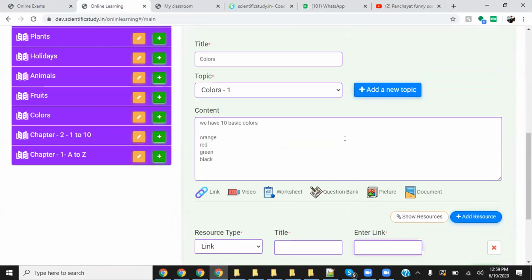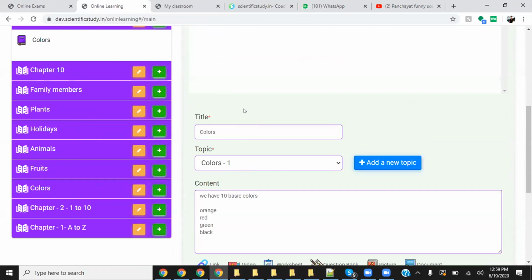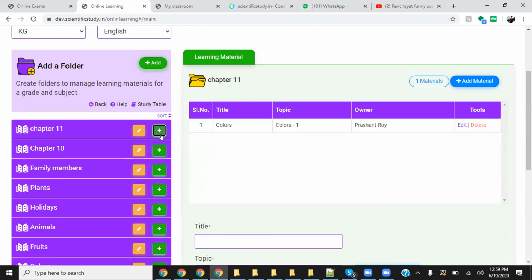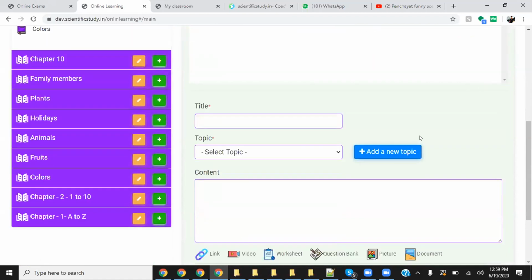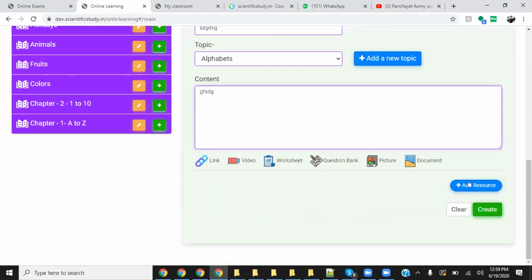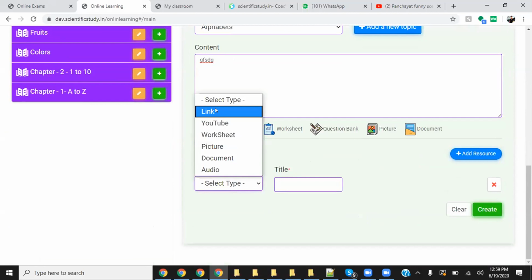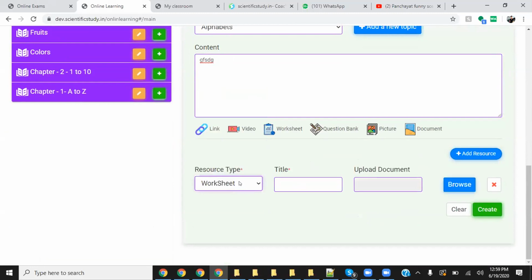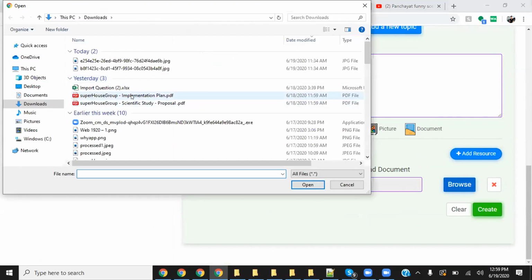Can you just repeat this? I think maybe you missed this; I explained it in the beginning. So these are the chapters, and in this chapter you can include learning materials. In this learning material, whatever topics and content you write, you can then add resources like any link, Google Drive link, YouTube link, or worksheet. It's a worksheet, but you can upload any document. Okay, thank you.